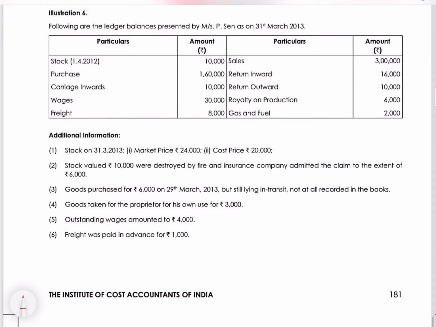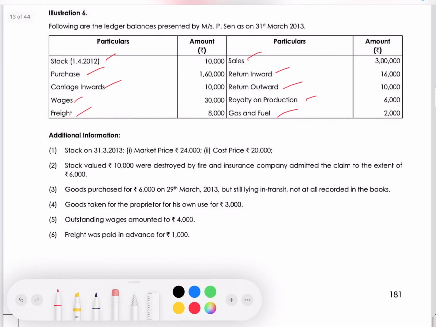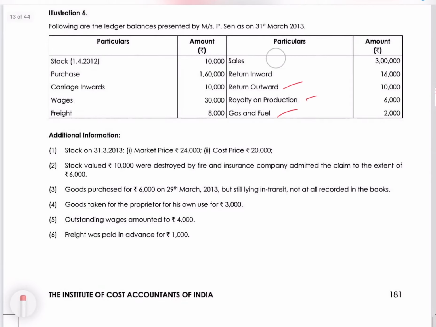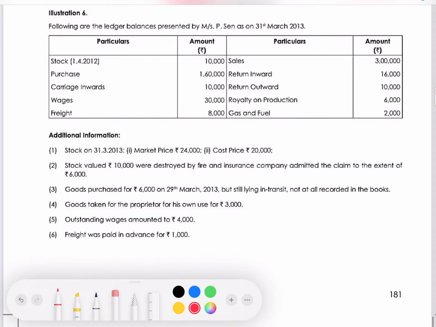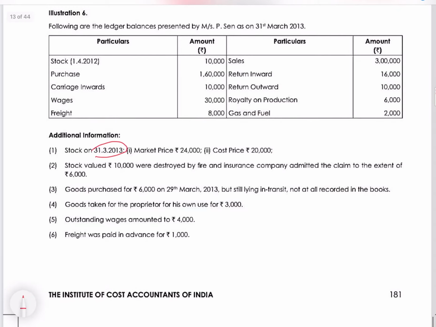What are there? They have given stock 1st April 2012, purchases, carriage inwards, wages, freight, sales, return inward, return outward, royalty on production, gas and fuel. They have given some additional information. Okay, what are the additional information? Stock as on 31st March 2013.